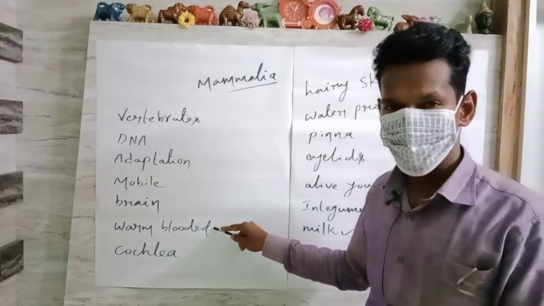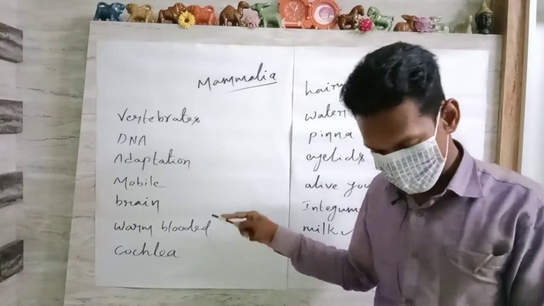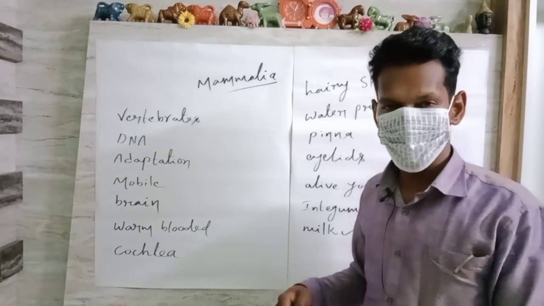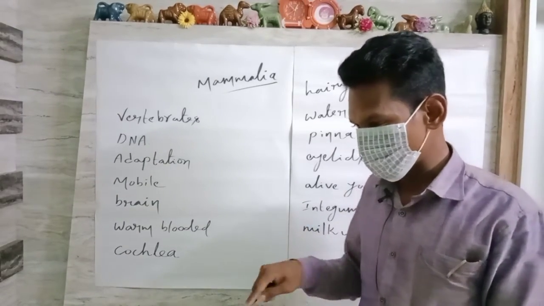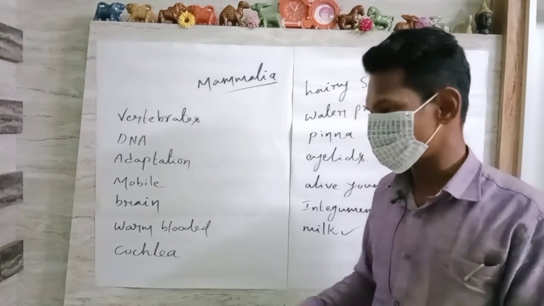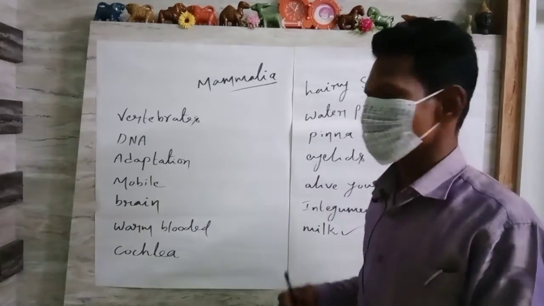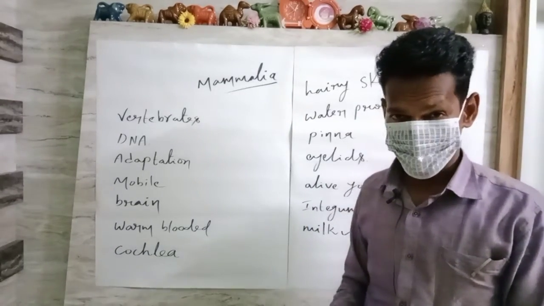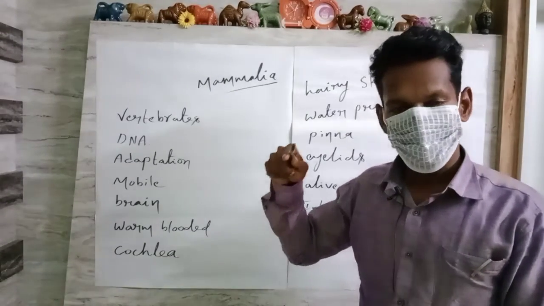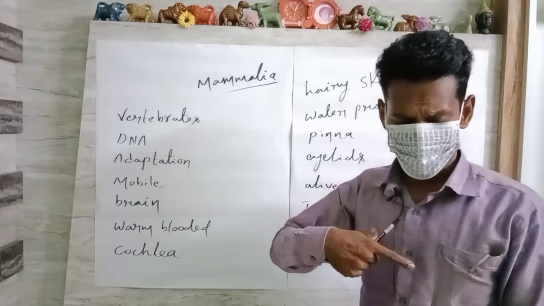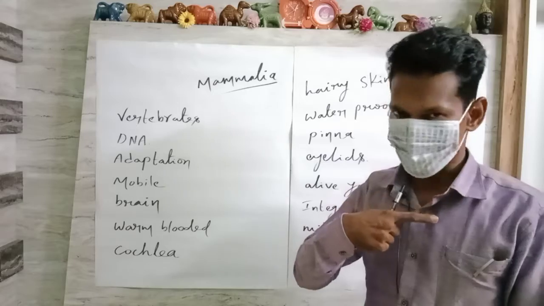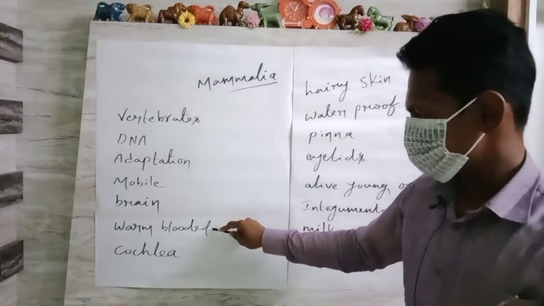And these are warm blooded especially. So we know what is meant by cold blooded and warm blooded. Cold blooded means organisms which are capable of changing their body temperature according to the environment or their habitat. But warm blooded, for example humans, who come under mammalia, our body temperature is constant. All types of mammals have constant body temperature. So they are unable to change their body temperature according to the environment temperature. So those are called warm blooded.